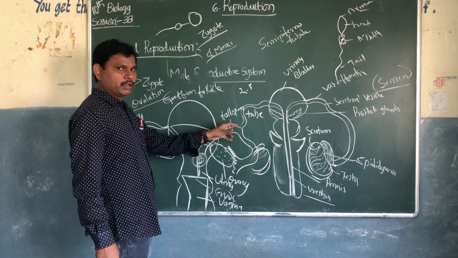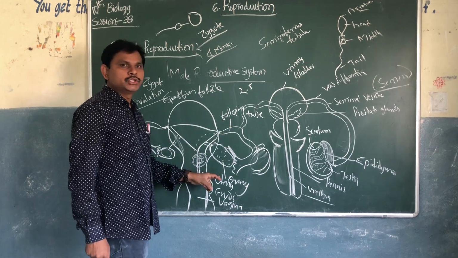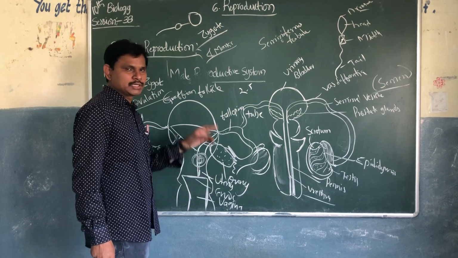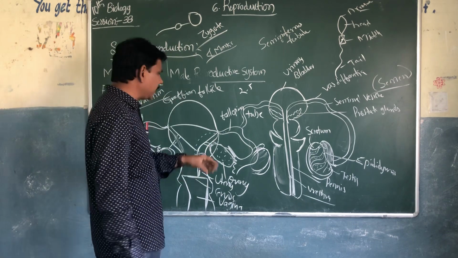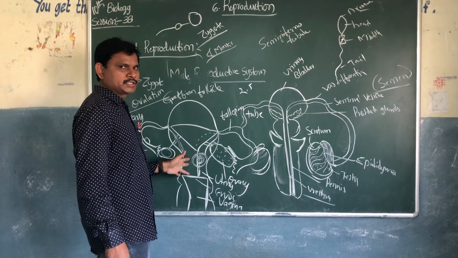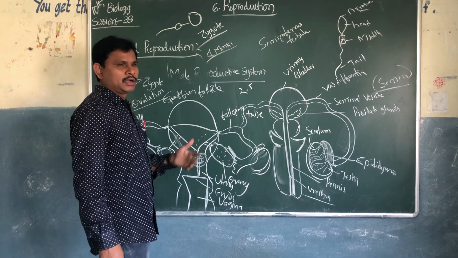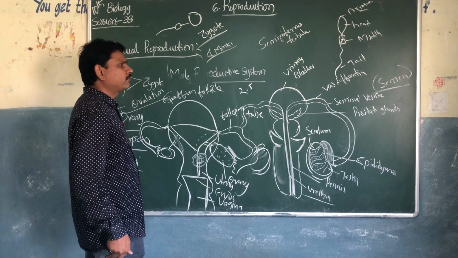Fertilization takes place in the fallopian tube, but the baby will grow in the uterus walls. After 9 months of pregnancy, the baby will come out of the mother's womb.